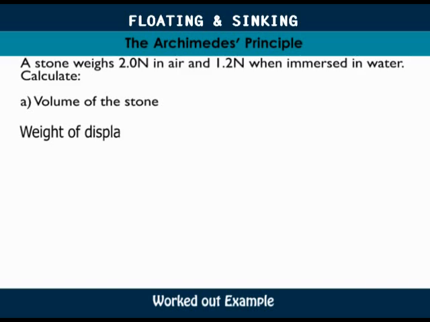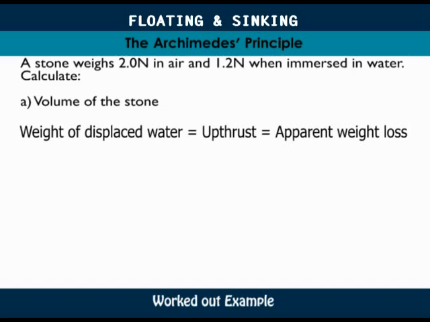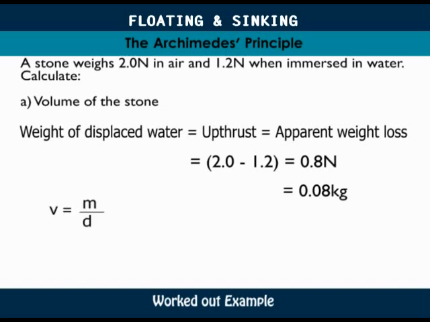The weight of the displaced water is equal to the upthrust, and is equal to the apparent loss in weight. That is 2.0 minus 1.2 newtons, giving us 0.8 newtons. This is the weight of the displaced water. Converting it into kilograms, we get 0.8 divided by 10, and we get 0.08 kilograms. So, how much volume of water weighs 0.08 kilograms? Density is equal to mass over volume, and so volume is equal to mass over density.